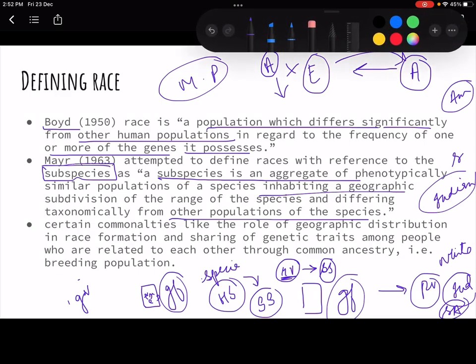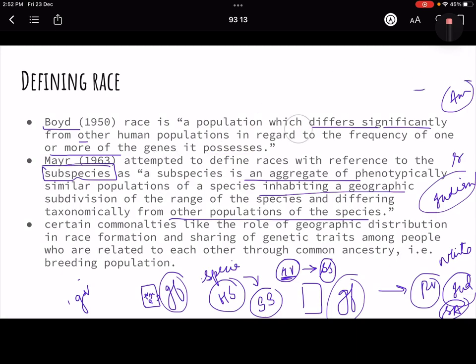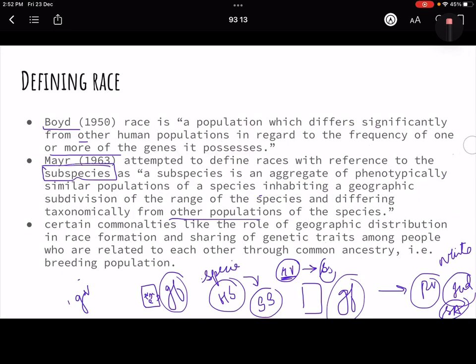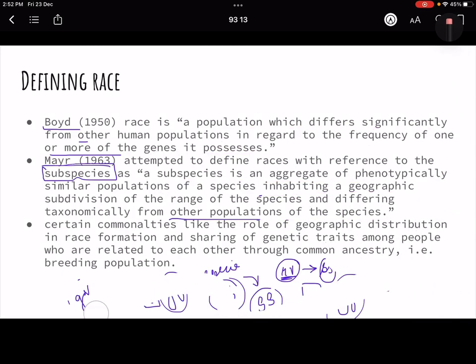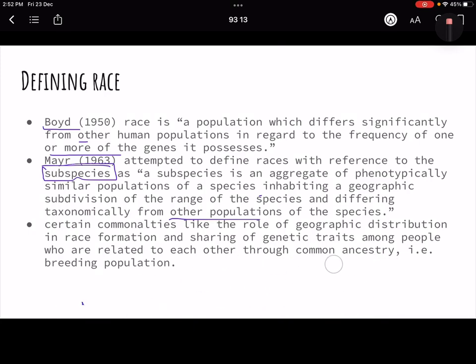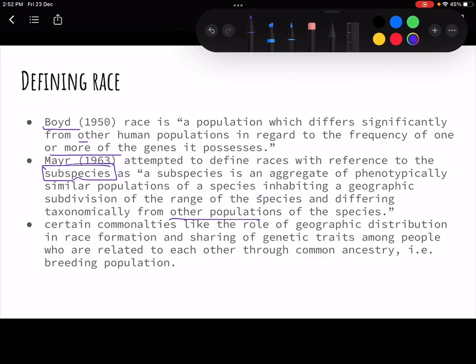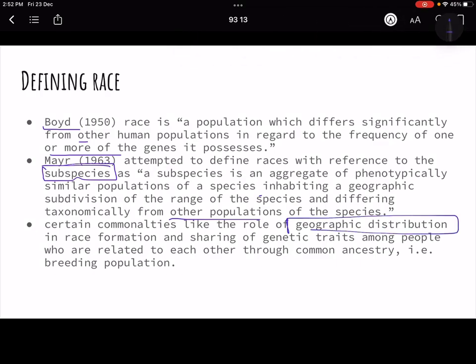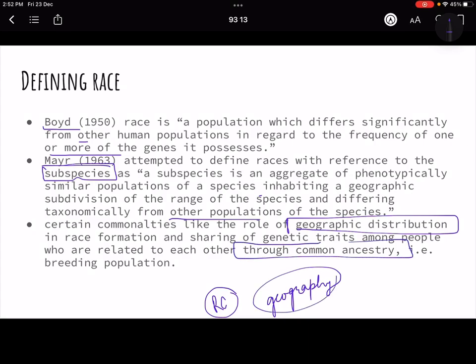So even though everybody is saying that there are differences in the genotypes or maybe phenotypes, they all agreed on one point: they all understood that geography has a role to play in racial classification. If you are defining races, geography, where you are born, that place's local environment has a lot of role to play, and there is a role of common ancestry.